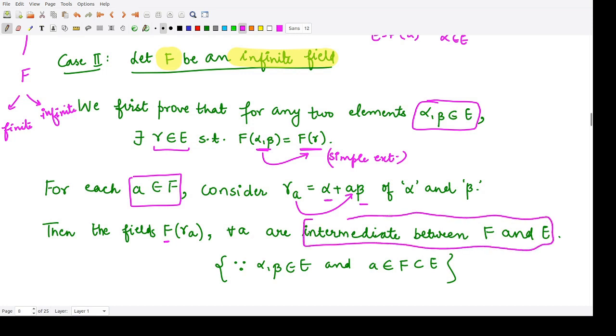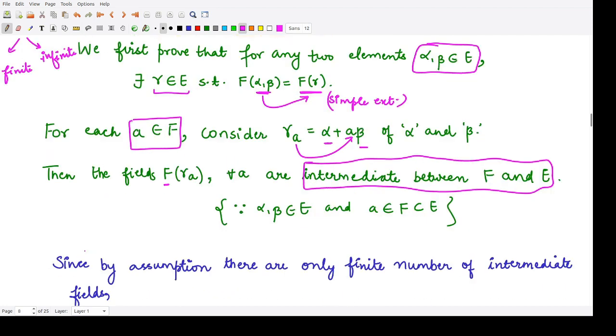How? Because you are now adjoining every element of F. So basically what we are saying is, we have some field here as F. We are taking some element from it, A, B, C, D. There are a lot of elements present here. Now you adjoin A with it, you will have one field. You adjoin B with it, you will have another field. You adjoin C with it, you will have another field. So all these fields would lie in between E and F. So this is the case here.